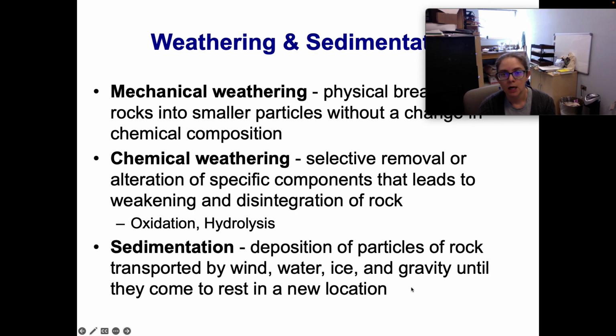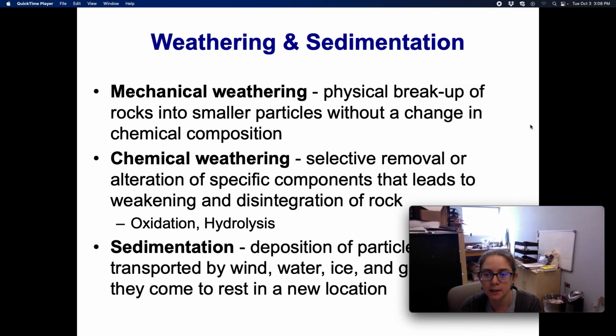So that's how rocks are formed. Rocks are broken down through weathering. So we have two types of weathering here. We have mechanical weathering, which is exactly what it sounds like. It's the physical breakup of rocks into smaller particles without a change in the chemical composition. So this is when rocks are broken apart into tiny parts, and that's mechanical weathering.